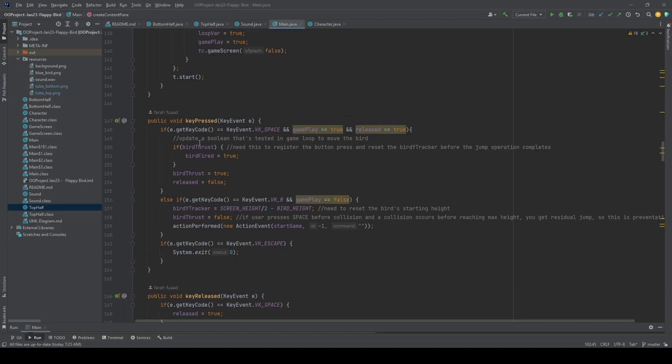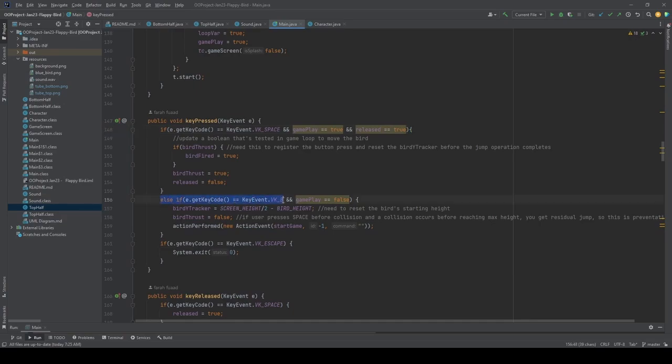So here is the key press method, which involves all the situations when we press a key on our keyboard. For instance, when we're talking about the VK space, which is the space bar, this indicates that when the space bar is pressed, it is used to register the bird jumping.